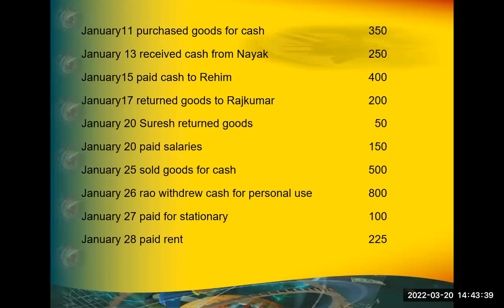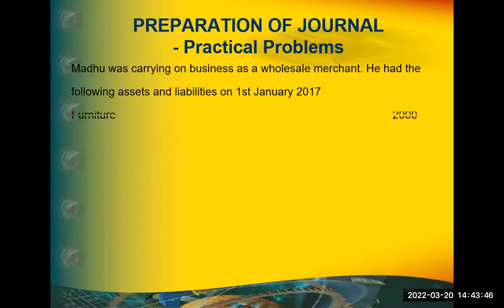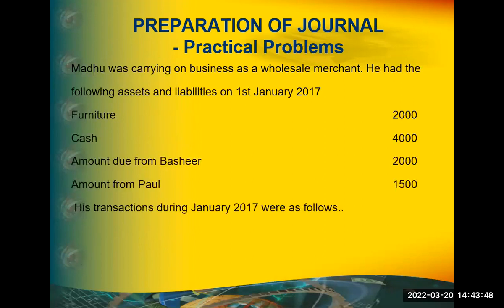Nothing new. Paid rent, Suresh returned goods, paid salary, returned goods, Rajkumar. Oh, look at this. Business started with the following assets and liabilities. So far, we started a business with cash, but in this case, look at this. Madhu was carrying on business as a wholesale merchant. He had the following assets and liabilities on 1st January 2017. How do you record this?